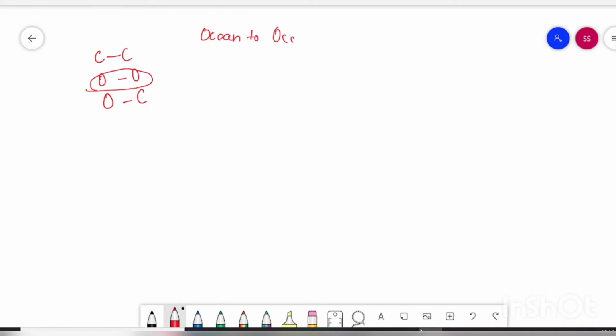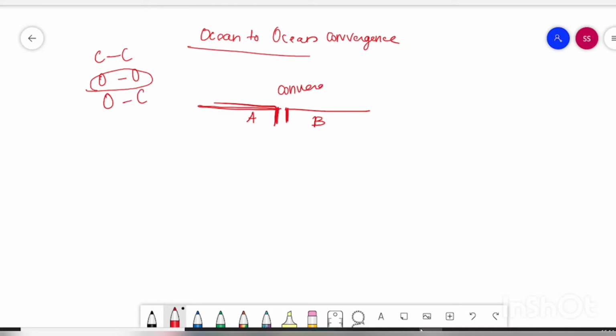That means two oceanic plates are converging. Convergence of two oceanic plates results in the subduction of one plate. Consider these are two oceanic plates. This is one oceanic plate, that is A, and another one is oceanic plate B. Here A and B are going to converge. When these two plates converge, the density of A will not be equal to that of B. Anyone among these will be more dense or less dense. So the denser plate will subduct, it will go under, and the less dense plate moves upwards, and this is what is going to happen.